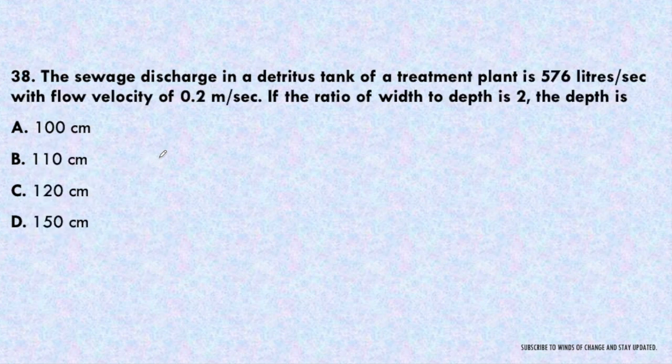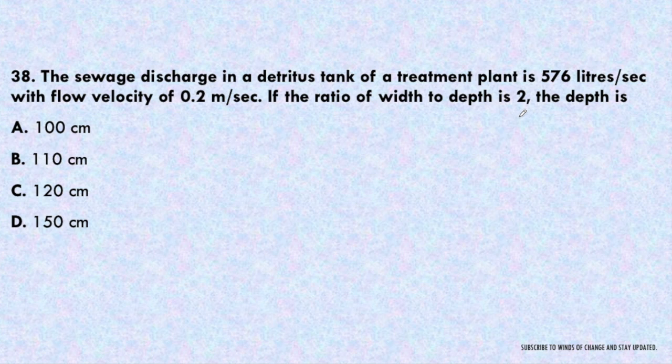Next question. The sewage discharge in a detritus tank of a treatment plant is 576 liters per second with a flow velocity of 0.2 meter per second. The ratio of width to depth is 2. We have to find the depth.